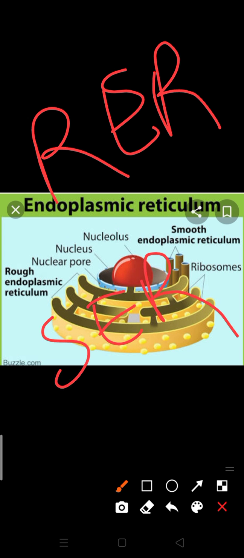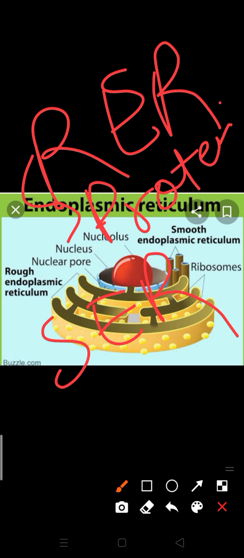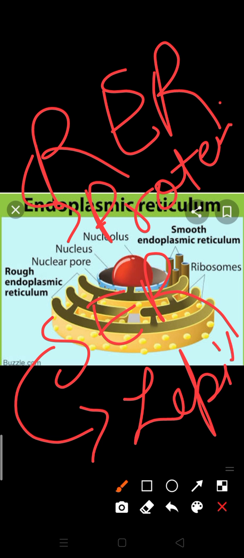What about the functions of endoplasmic reticulum? Rough endoplasmic reticulum is associated with protein synthesis, and smooth endoplasmic reticulum is associated with lipid synthesis. The smooth endoplasmic reticulum's membrane is also shown to possess enzymes which have detoxification activities. Okay, so these are the main points related with the endoplasmic reticulum.